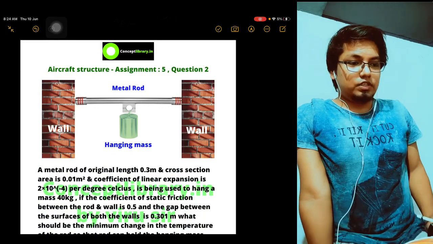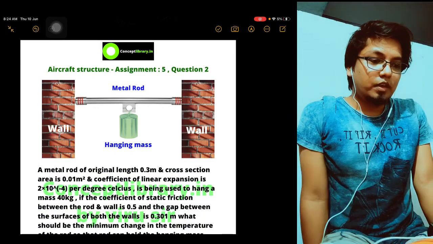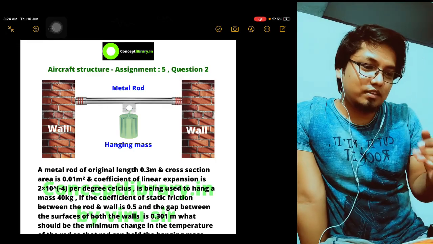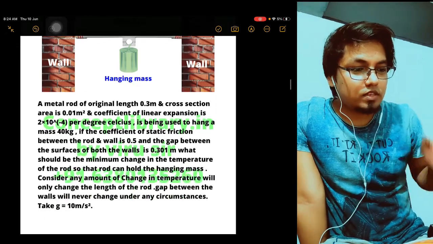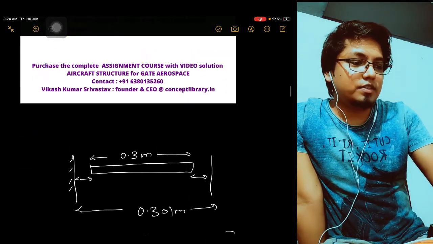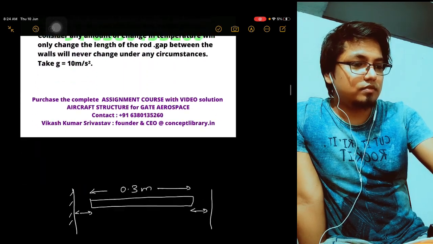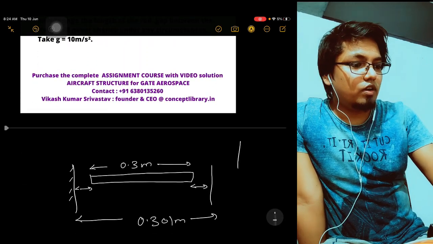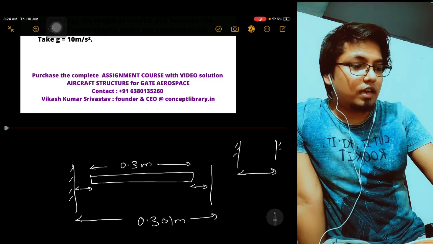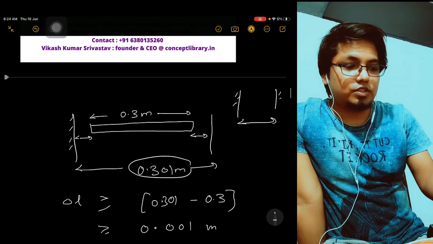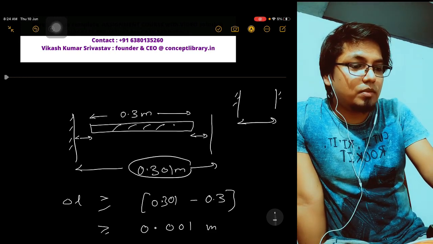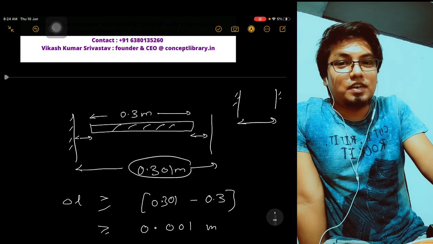Now see, aircraft structure, assignment 5, question 2. This is a brilliant question, man. So first you understand what the idea is. First I'll explain. Already you know the question, right? You just read the question once and pause the video, read the question, and then first understand the idea. The idea is, there is a wall like this, and the gap of the wall is given as 0.301 meter, and the length of the rod available is 0.3 meter.